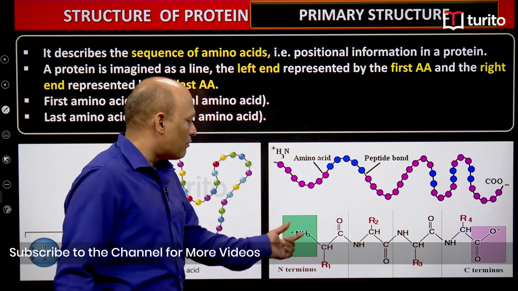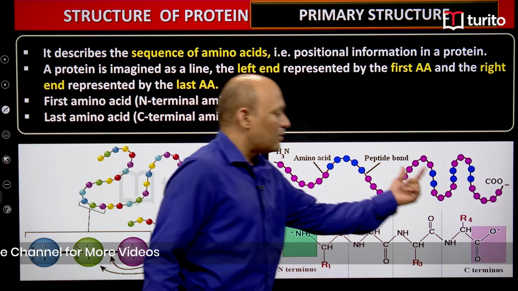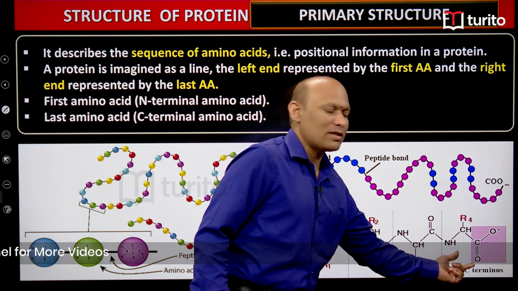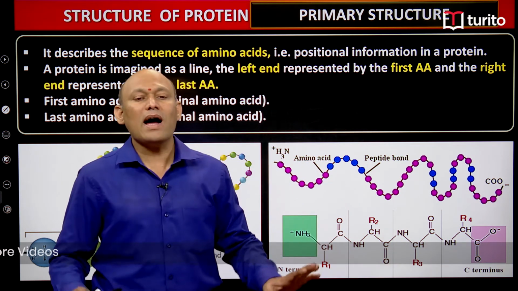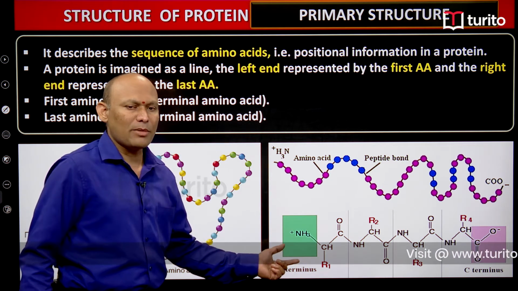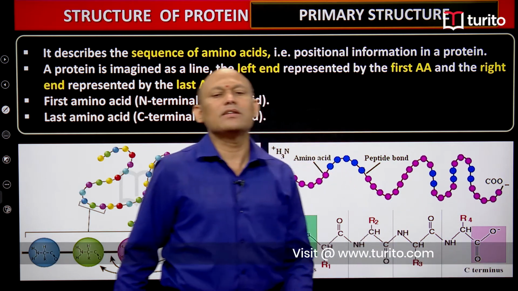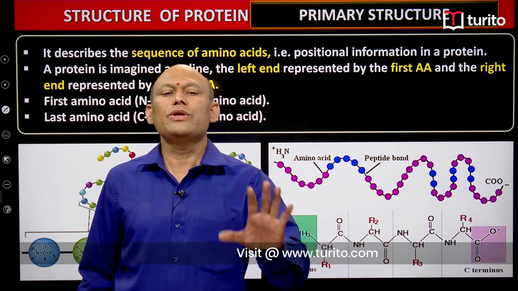And one more thing, the first amino acid is also called the N terminal amino acid, and the last amino acid is called the C terminal amino acid, students. Why do we call the first amino acid the N terminal amino acid, and why do we call the last amino acid the C terminal amino acid, students? You need to understand that.